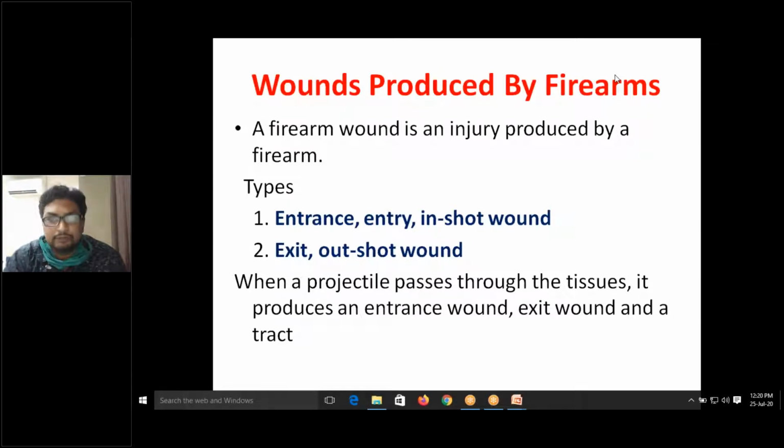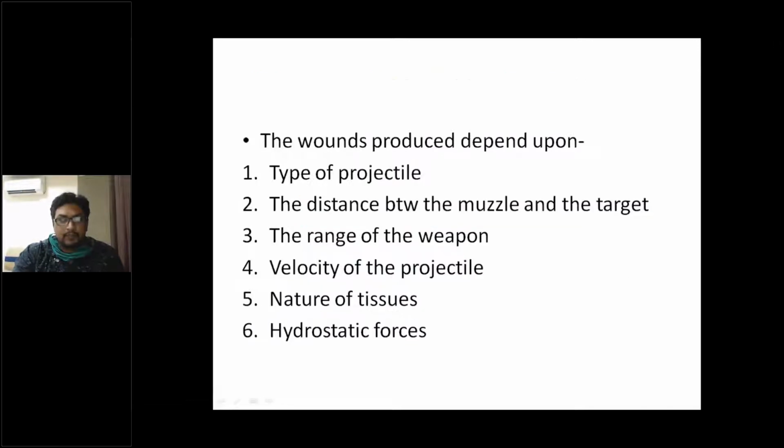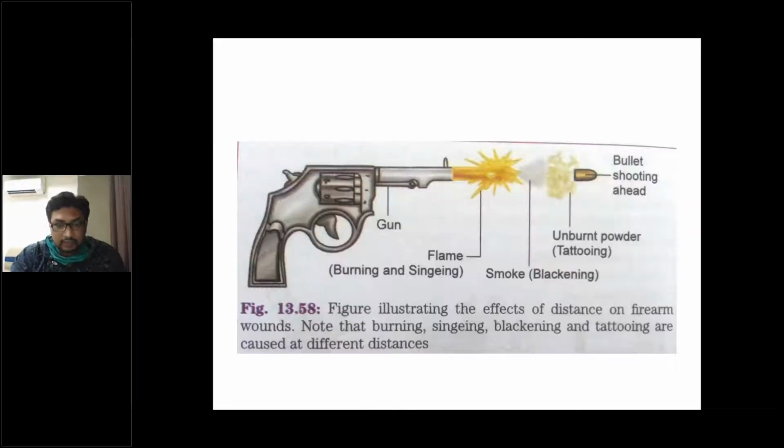Okay, good morning, everybody. So, in the previous class, we looked into the wounds produced by firearms, and we saw that two types of wounds are produced. One is an entrance wound and an exit wound, and then there is a track between the entrance and the exit wound. The main thing we saw is the different aspects of a normal firing, each one producing its effects.